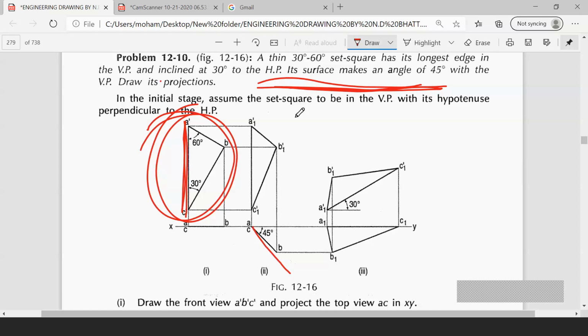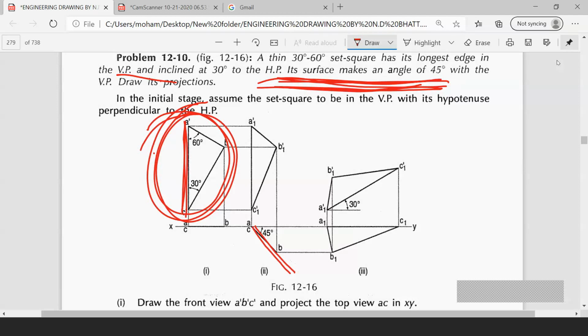Sometimes, to confuse you, they will give the second inclination first. But always remember that you have to draw the surface inclination first, then the other inclination, like longest edge or diameter, you draw second. And another thing to remember is, if you are drawing the first diagram, the basic diagram, in VP, the first inclination should be drawn in HP. You remember these two conditions, and you won't get confused while drawing the diagram.